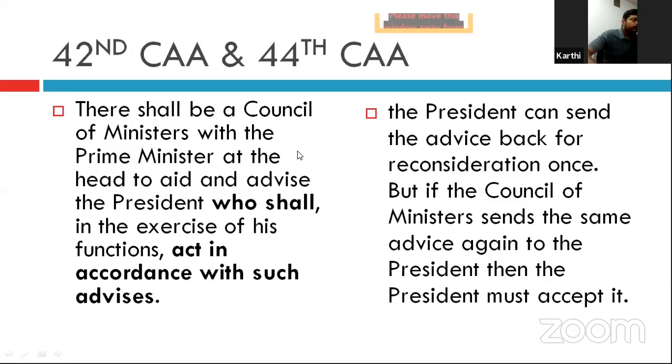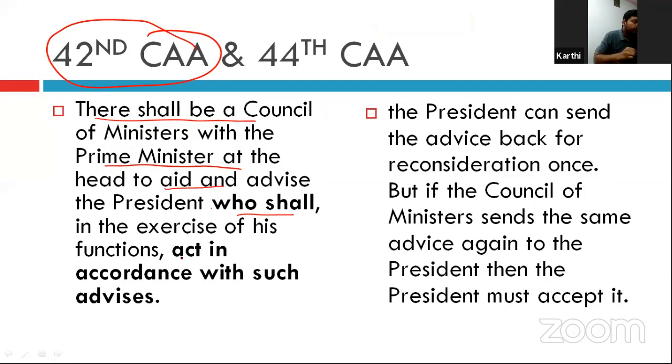Okay. So after the opinion of the Supreme Court, the 42nd Constitutional Amendment Act and the 44th Constitutional Amendment Act were inserted through these articles. In the 42nd Act, Article 53 was modified like this: there shall be a Council of Ministers with the Prime Minister at the head to aid and advise the President, who shall, in the exercise of his functions, act in accordance with such advice.